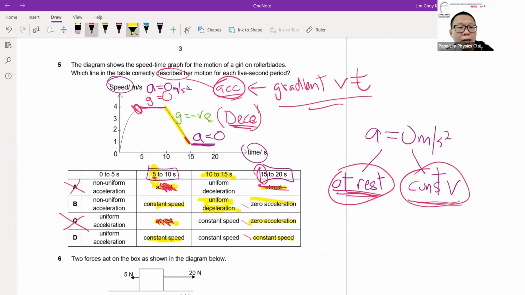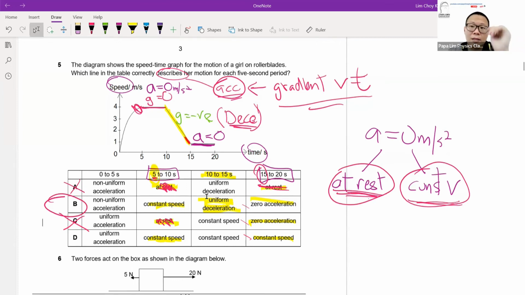So from here, I can safely conclude that B is my only correct answer, based on the inference from all the different segments of the graph. So the answer for this particular question will be B.